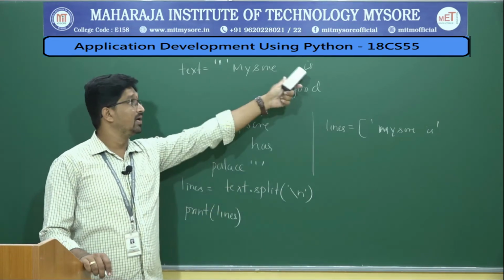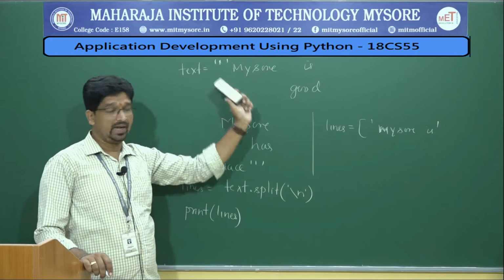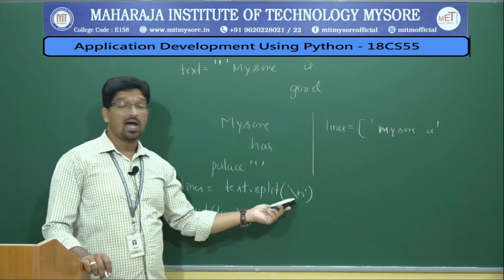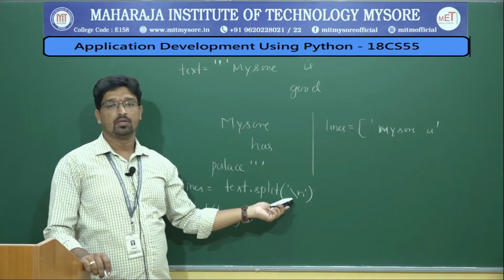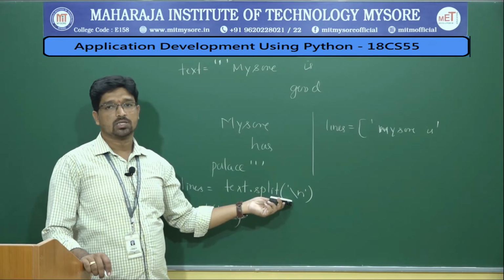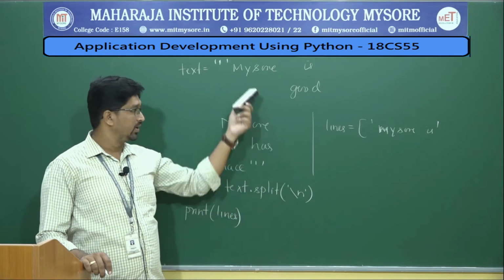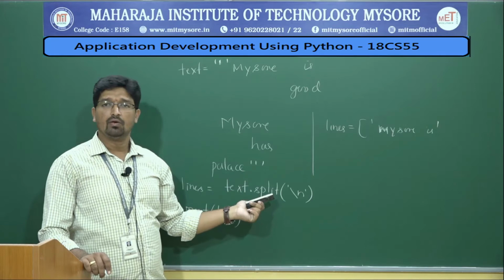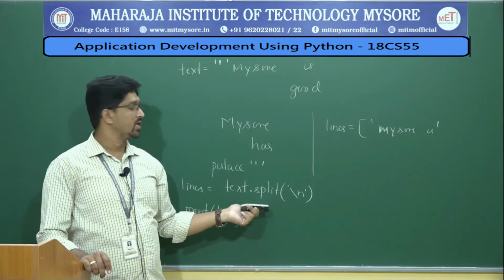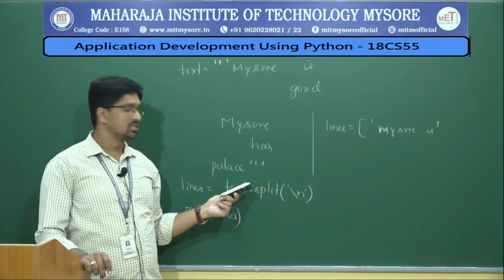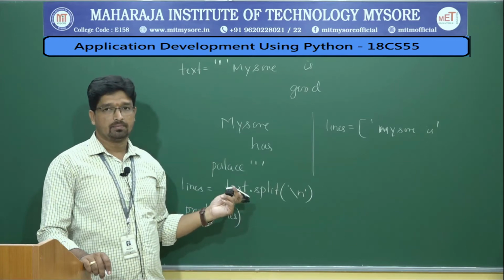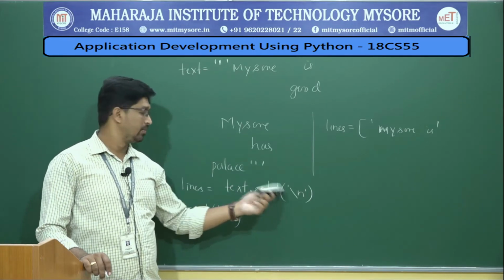So it will split the entire text by the \n character. This is how it works, splitting any text by new line character. In the same way you can join those texts using the join method.